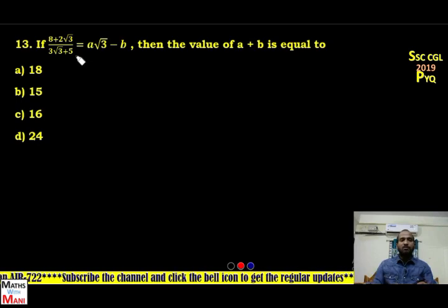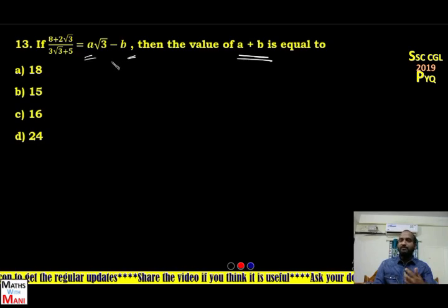If (8 plus 2 root 3) by (3 root 3 plus 5) is equal to a root 3 minus b, then find the value of a plus b. Here you have to rationalize it. After rationalization, you will get a single surd in the form of a root 3 minus b, and find the values of a and b, and the sum of a and b. It is the final answer.